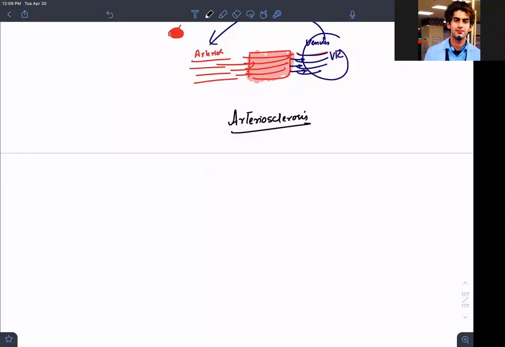Arteriosclerosis is not equal to atherosclerosis, guys. That is athero. That's why I told you atherosclerosis.